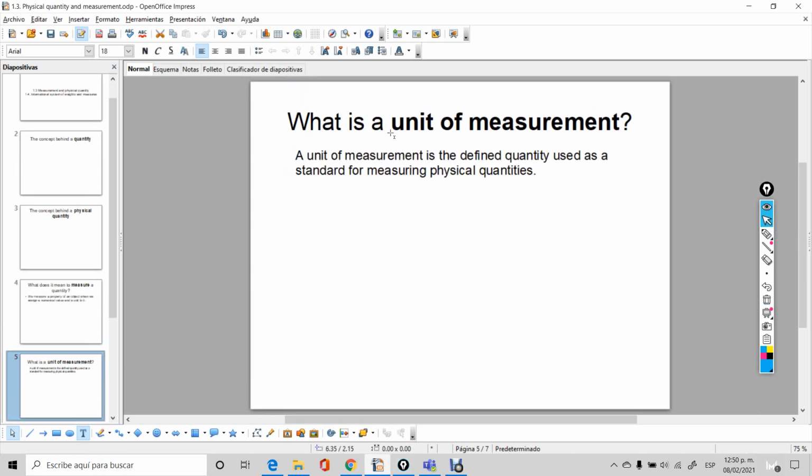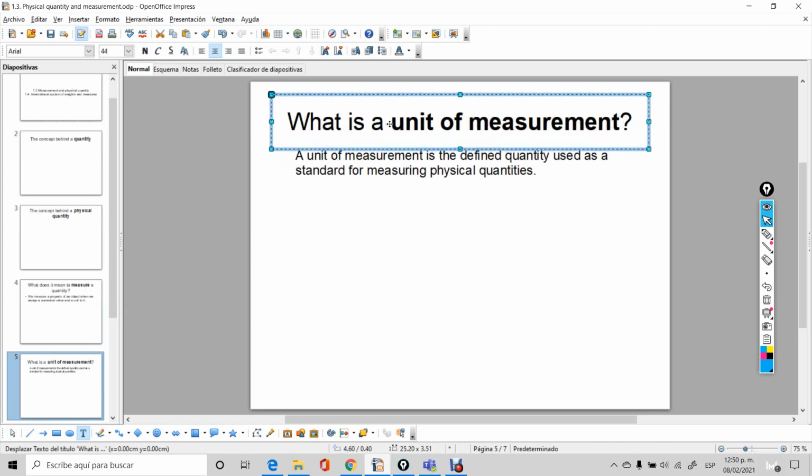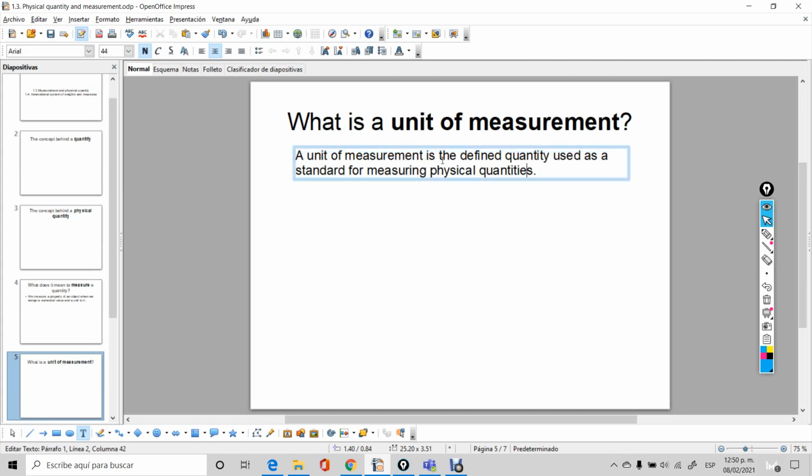Okay, now what is a unit of measurement? So now we know what a measurement is. Now what is a unit? This little word here. What is a unit of measurement? So let's read. A unit of measurement is the defined quantity used as a standard for measuring physical quantities. What does that mean? Well, let's suppose that we're talking about your classroom and you have 35 people in there, 1, 2, up to 35. And let's suppose you want to measure the heights of each of your classmates, las alturas. So you can do that in various ways.